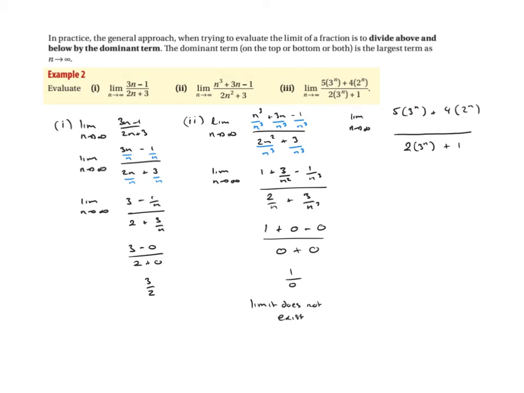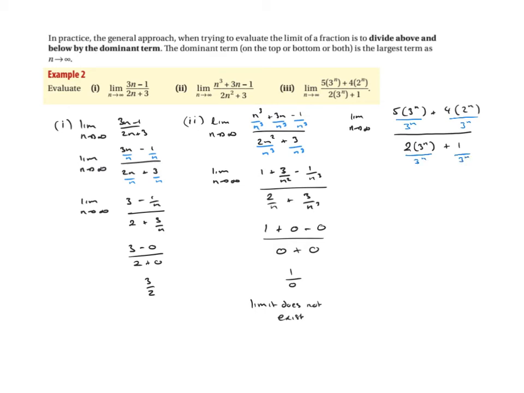Just like we did here, we divide by n cubed because n cubed is getting bigger quicker than n squared, which means that we can use the idea that the limit, as n is on the bottom, will go to 0. So we're going to divide everything by 3 to the n here, so we'll end up with 3 to the n, 3 to the n here, 3 to the n here, and 3 to the n there.